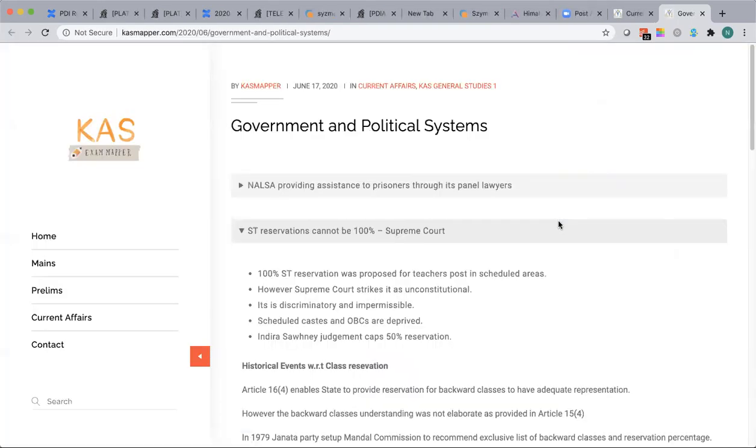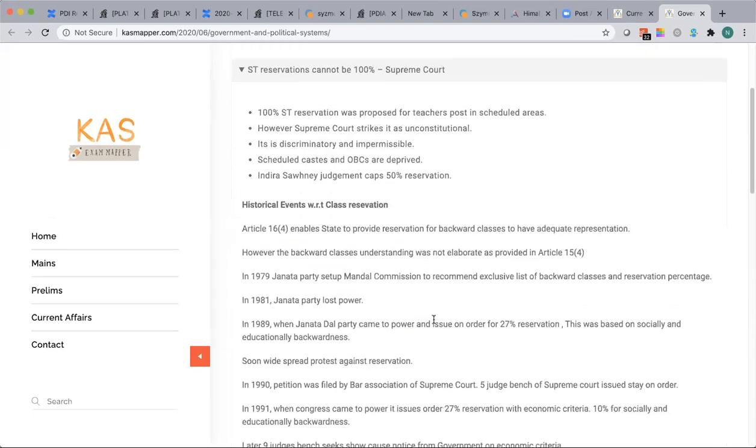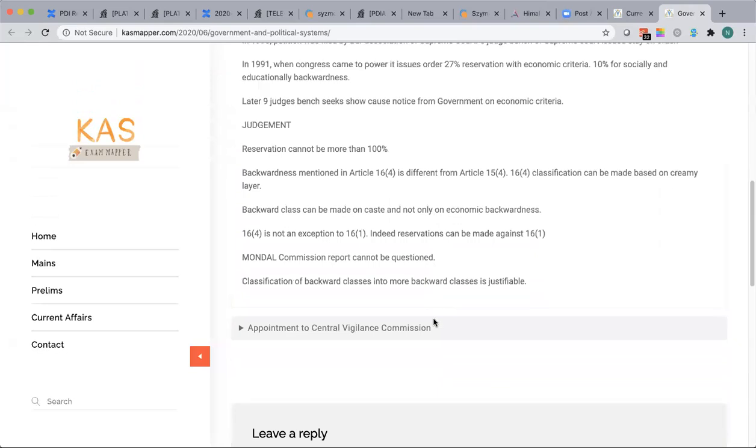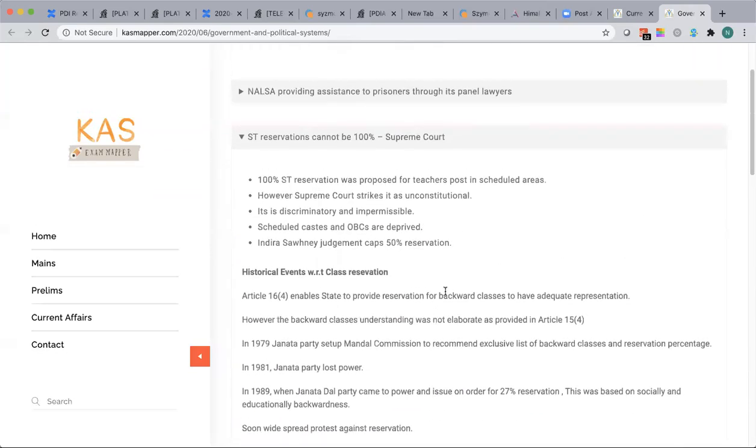I just want to add there. This is the most important topic in terms of understanding backward classes reservations, which is important in terms of mains. We have seen many questions which are directly or indirectly related to the student's understanding of reservations. Because reservation is one such topic where there are many biases, right?